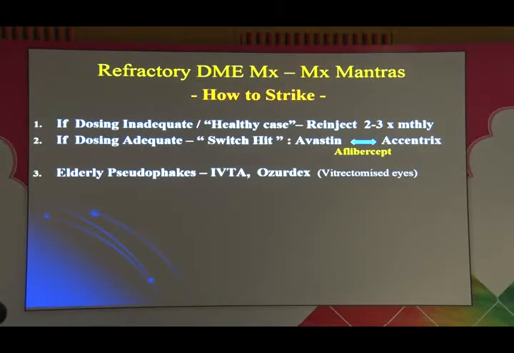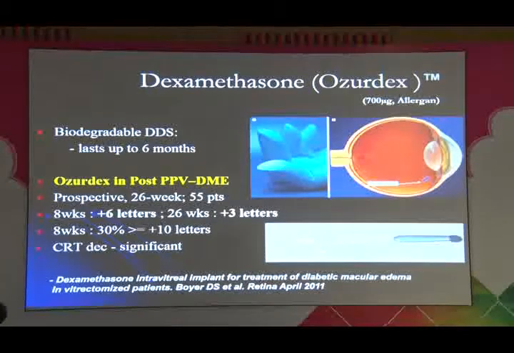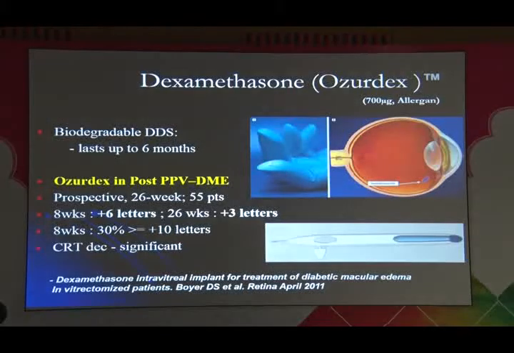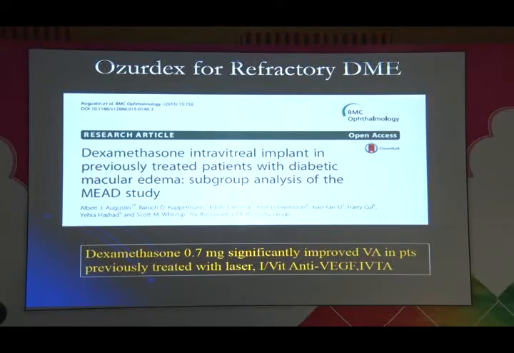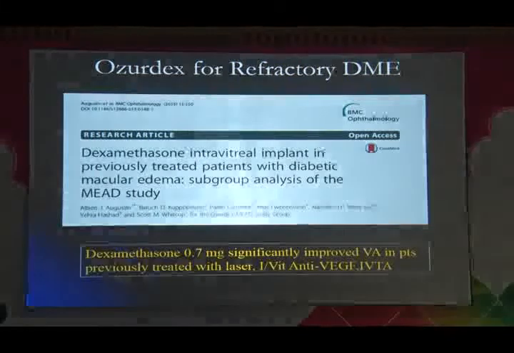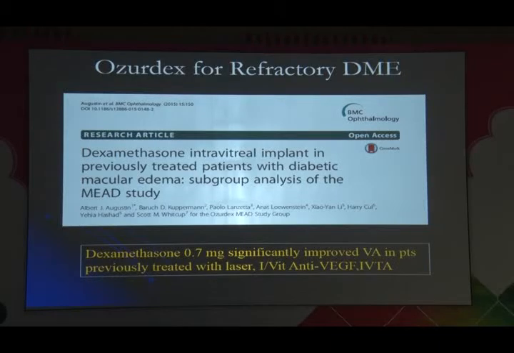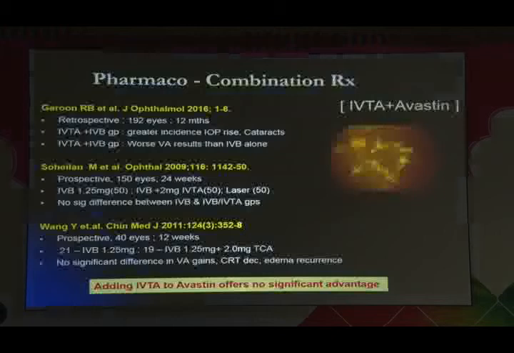Elderly pseudophakes, intravitreal triamcinolone, Ozurdex is an option, especially for vitrectomized eyes, and that's its USP. And Ozurdex, from this study, we know that it does very well in post-vitrectomized eyes. In fact, this is the only drug which can really make sense in a vitrectomized eye where there's no vitreous reservoir. The MEAD study shows that Ozurdex is also useful in patients who have already had treatments with laser, anti-VEGF, etc.